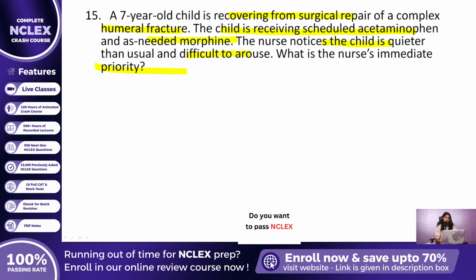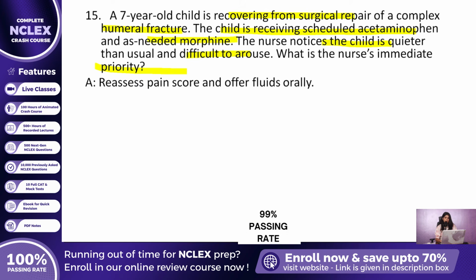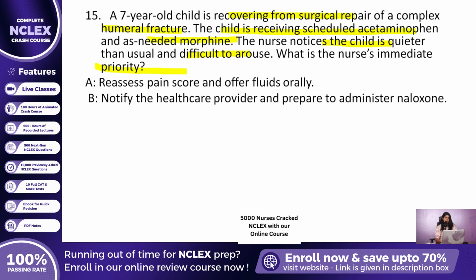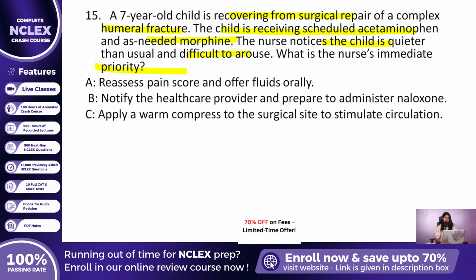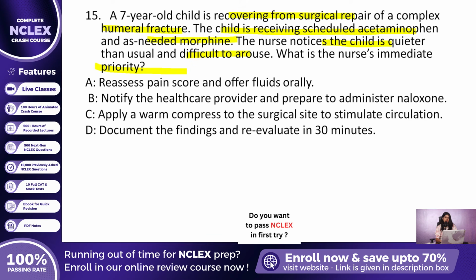Let us now go through the potential nursing actions under consideration. Option A, reassess pain score and offer fluids orally. Option B, notify the healthcare provider and prepare to administer naloxone. Option C, apply a warm compress to the surgical site to stimulate circulation. Option D, document the findings and reevaluate in 30 minutes. The most urgent and appropriate action in this case is Option B, notify the healthcare provider and prepare to administer naloxone. Now, let us take a closer look at why this is the correct and potentially life-saving intervention.